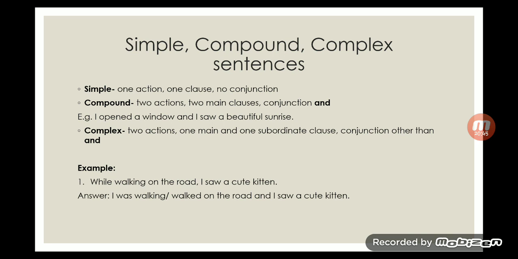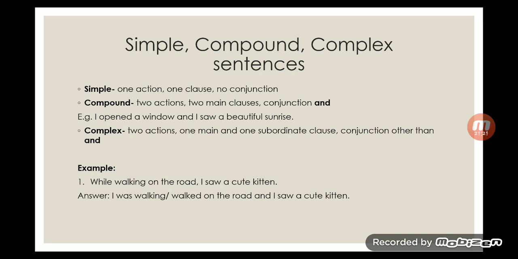For example, while walking on the road, I saw a cute kitten. Now first of all tell me what is the main clause and what is the subordinate clause. Main clause is complete in itself. So the second part of the sentence, I saw a cute kitten. I don't need to know about anything else. If I simply say I saw a cute kitten, one subject, one verb and one object, so it is complete in itself. This is the main clause.